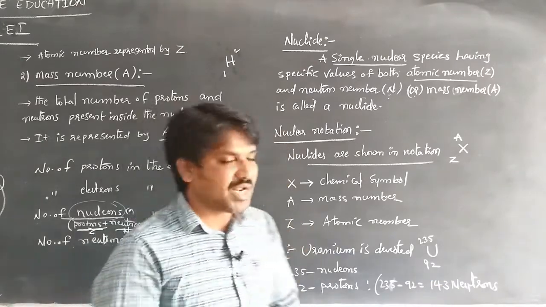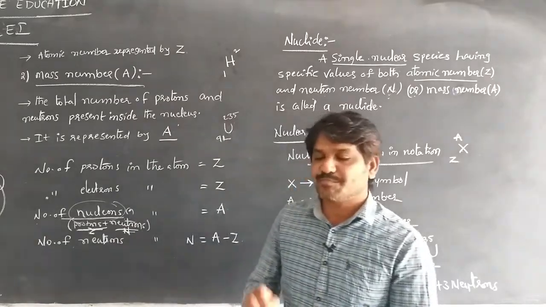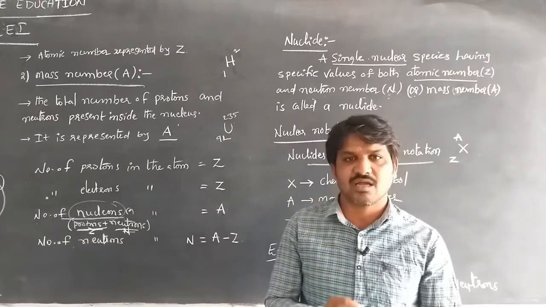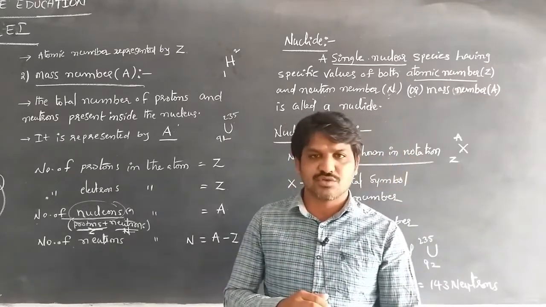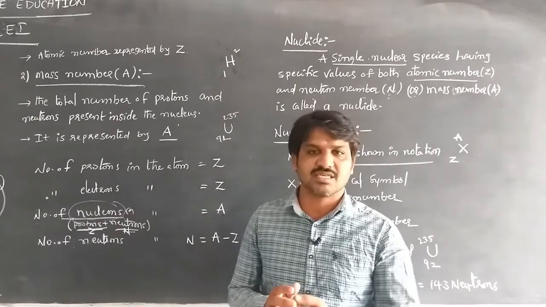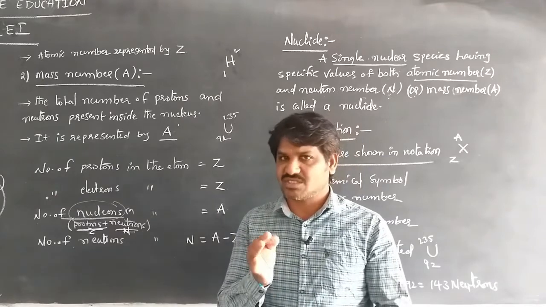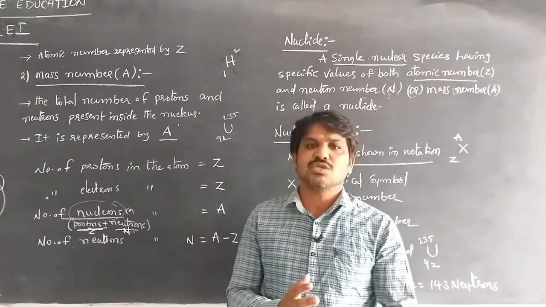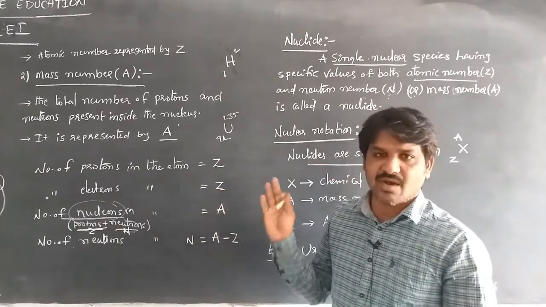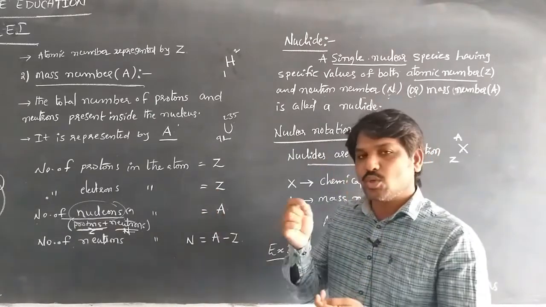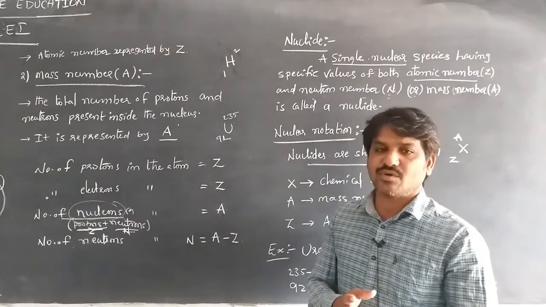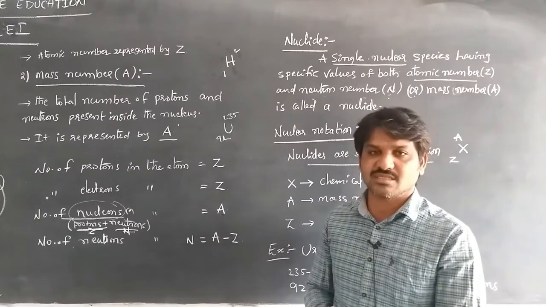This is the primary information about the nucleus. According to Rutherford, the total positive charge is concentrated at the center of an atom in a core called the nucleus. The nucleus consists of protons and neutrons. The protons are positively charged, neutrons are uncharged. The nucleus is characterized by the atomic number and the mass number. The atomic number is the total number of protons inside the nucleus.